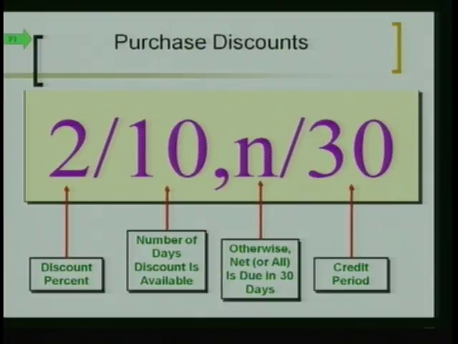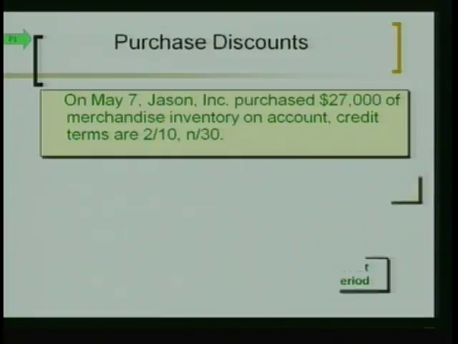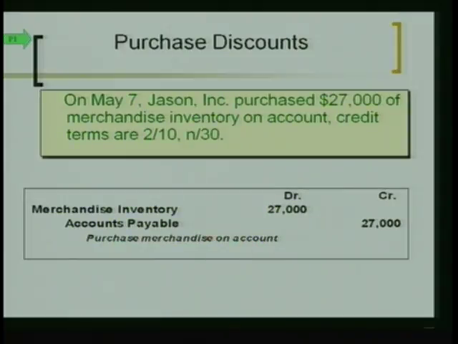Okay? Now, how does this work out? Well, let's look at an example. On May 7th, Jason Inc. purchased $27,000 of merchandise inventory, this time on account. Not with cash, but on account. And the credit terms are 2/10 n/30. So when we record this, we debit merchandise inventory, increasing that current asset, and we credit or increase our accounts payable for $27,000. All right?